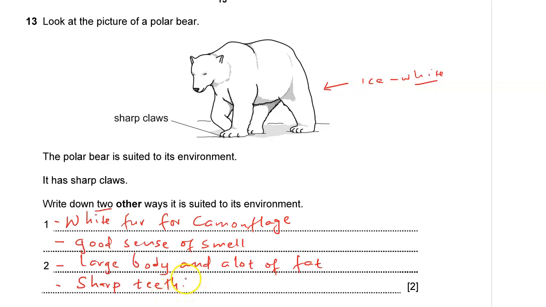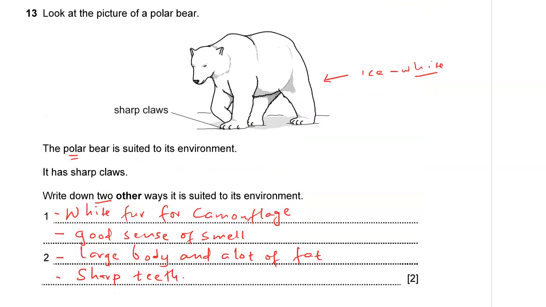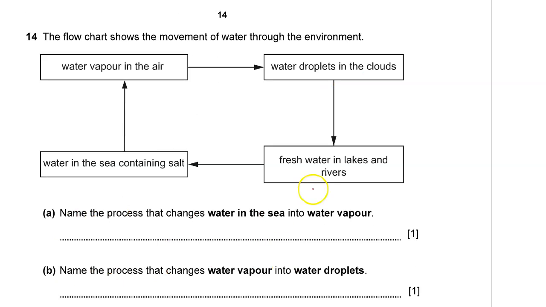So you can choose any one of these 2 will be correct. We are told to give only 2. I've given you 4. Write down other ways in which polar bears are suited to their environment. Polar means that they exist at the poles. That's it for number 30.